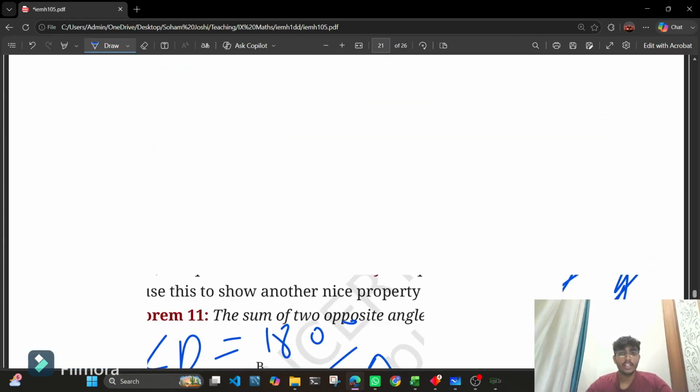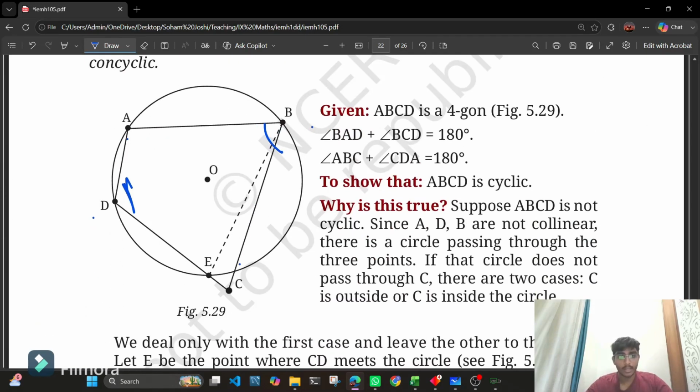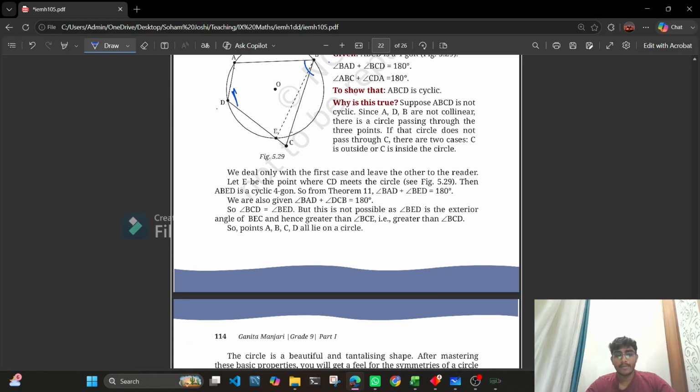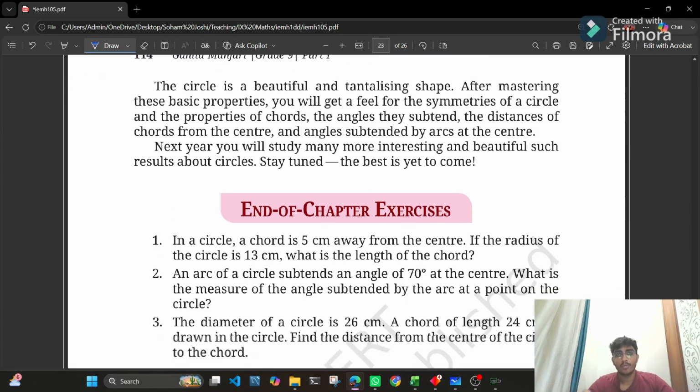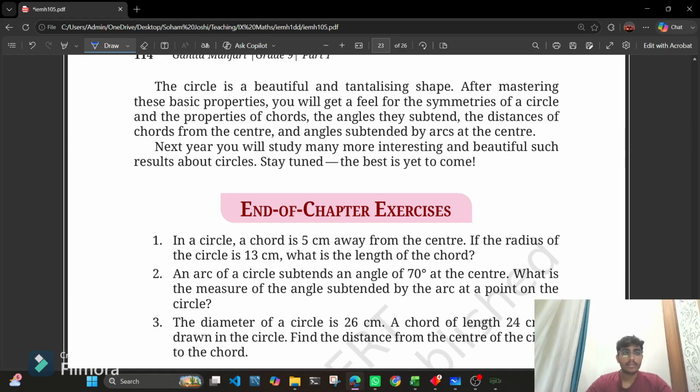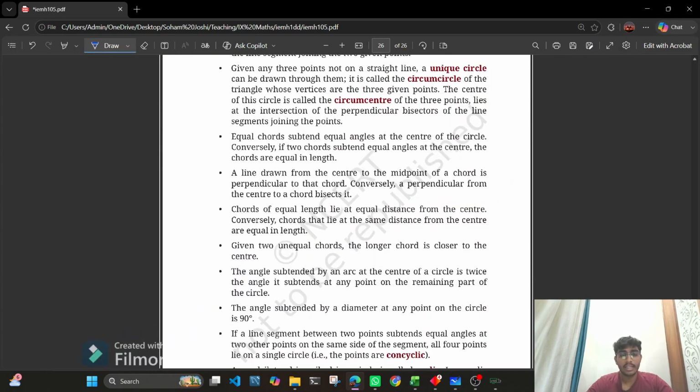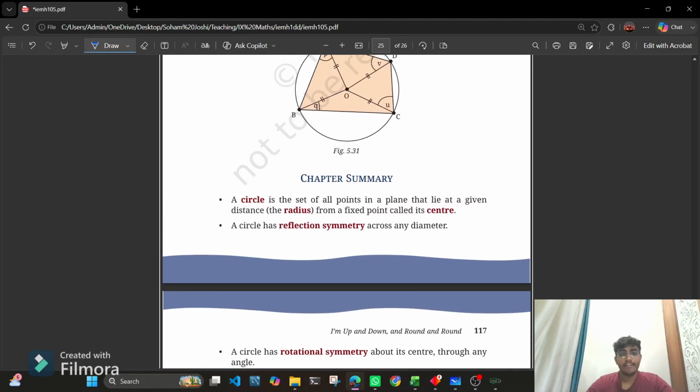We have covered all the 12 theorems. The theorems were a bit lengthy, and as they are new to you, they might sound a bit difficult, but that's okay. With practice and with revision, you will get through them easily, and you will definitely understand all the concepts easily. That wouldn't be a problem. And I think we are done with this chapter. We'll just quickly summarize what we have learned.